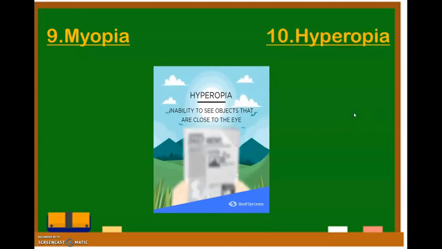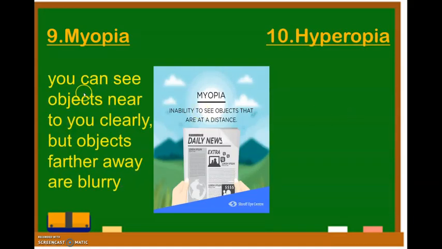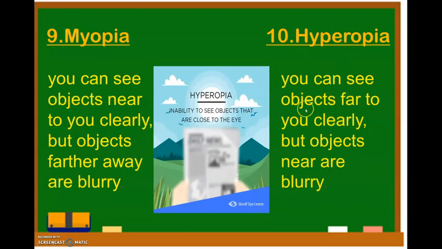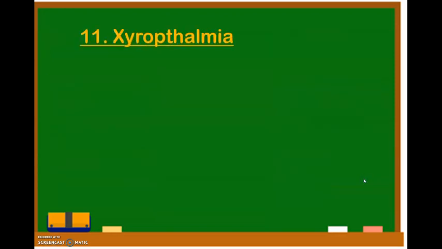and the hyperopia. In myopia, you can see objects near, like this one, clearly, but objects further away are blurry, like this one. Next is the hyperopia. So, hyperopia, you can see objects far too clearly, but objects near are blurry, like this one, blurry, but the object far is clear.